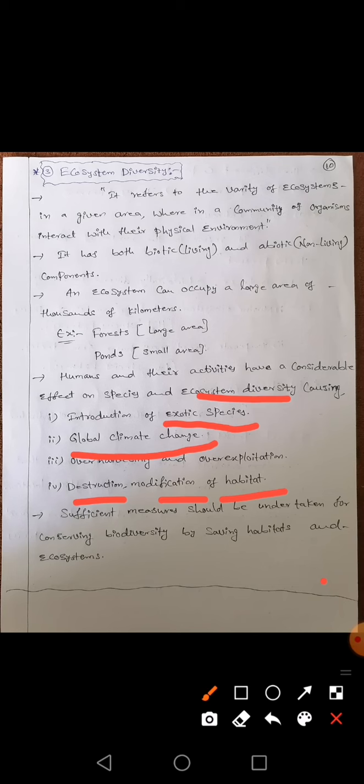One more is over exploitation. If we take sandalwood trees, based on earning more money we are cutting sandalwood trees illegally, which affects global climate change.